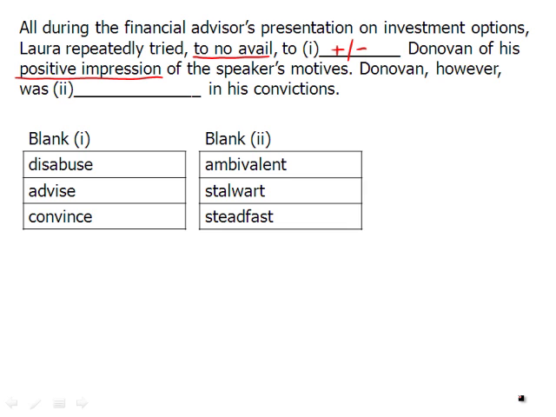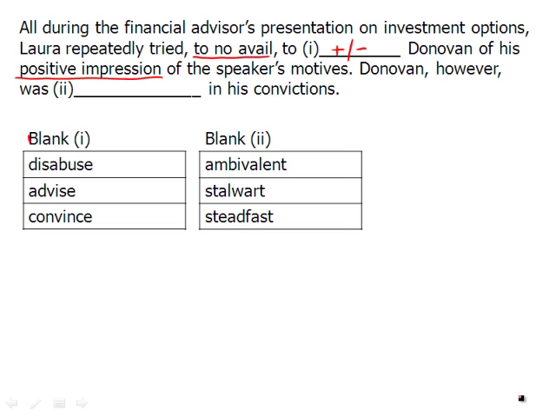But why would she be doing that? Because we've underlined positive impression. That's what Donovan already thinks. Let's try negative though. What if Laura believes this financial advisor is a fraud, a charlatan? She would be trying to get Donovan to get rid of his positive impression, to think differently. So we need a word that means you want to sway someone away from their certain course of thinking. So let's go through the first blank.